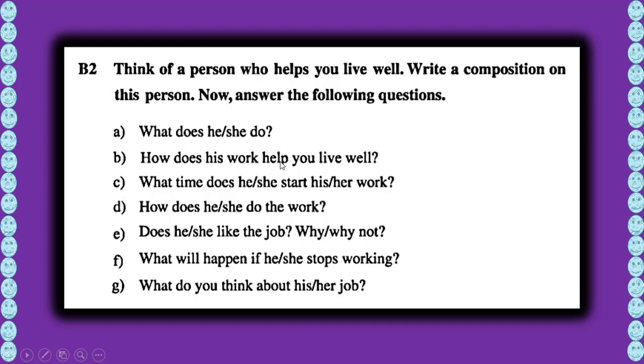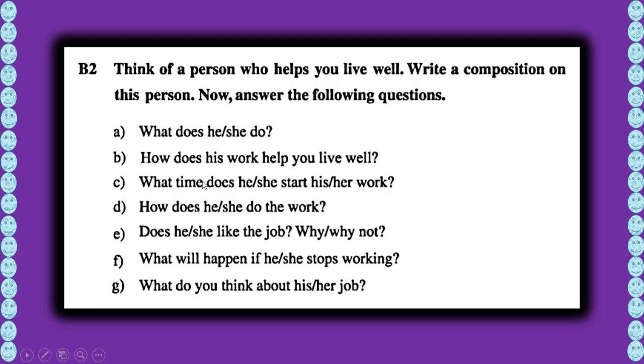How does his work help you live well? Okay, that means how can he or she help you to live well? How does his work help you? These kinds of questions. What does he or she do? So maybe it is important to stress here how does his or her work help you live well?